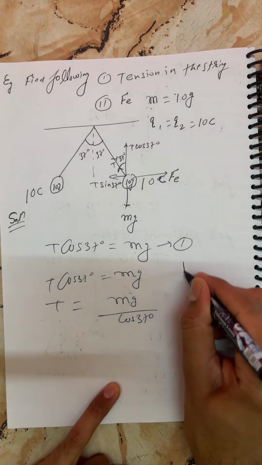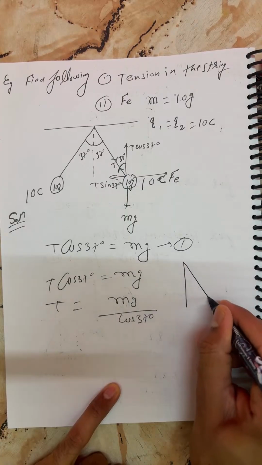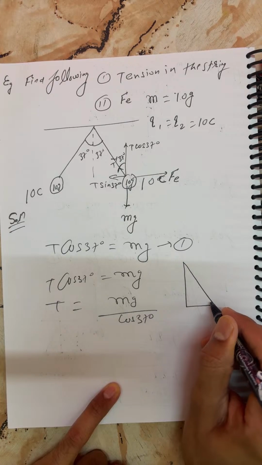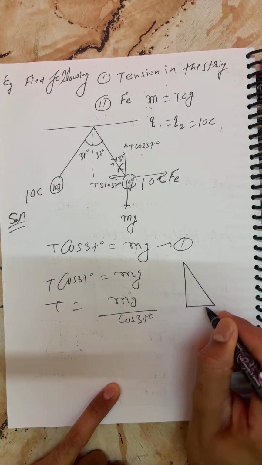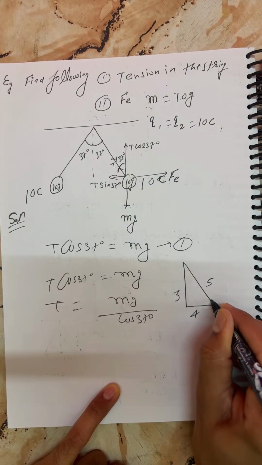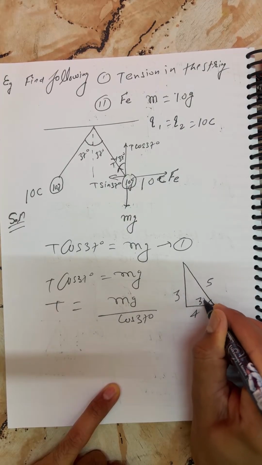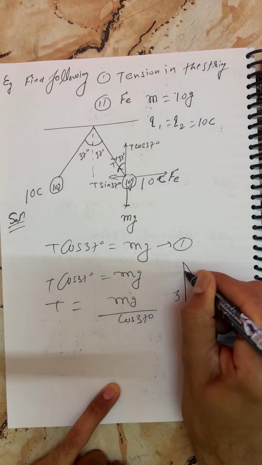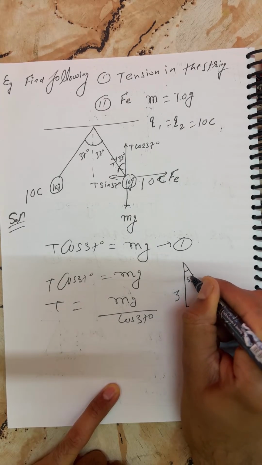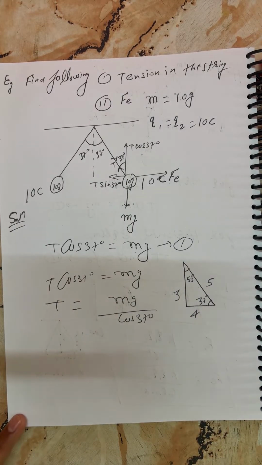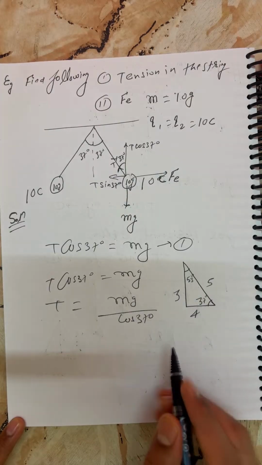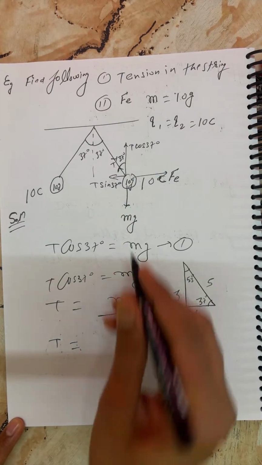Again I'm telling you, the magic triangle. We remember it, every boy and girl watching me pan India. Now, students, this is 3, this is 4, this is 5. This angle you can write 37 degree. This, my dear, you can write 53 degree, right? Okay, so from the triangle you can say cos 37 is equal to 4 by 5.